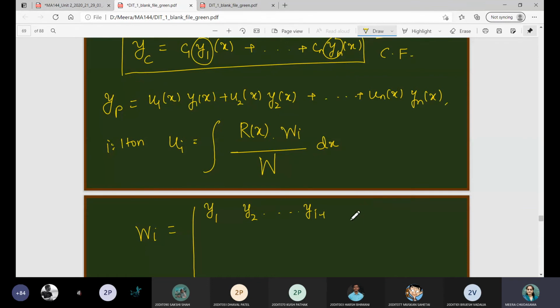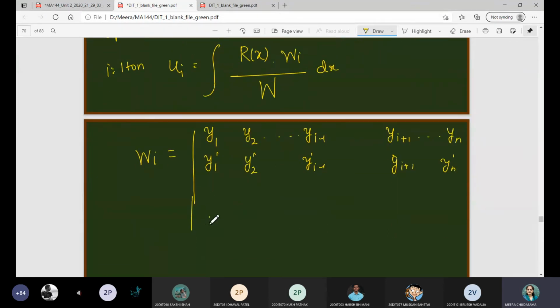This one will be the ith column, then i plus 1 up to where will it go? Up to yn. Similarly y1 dash, y2 dash, yi minus 1 dash, yi plus 1 dash, yn dash.